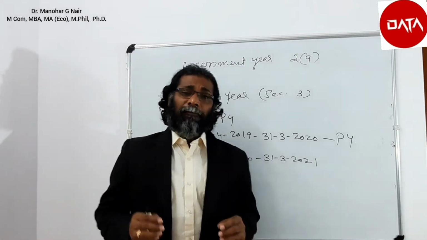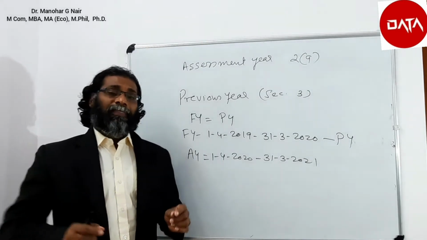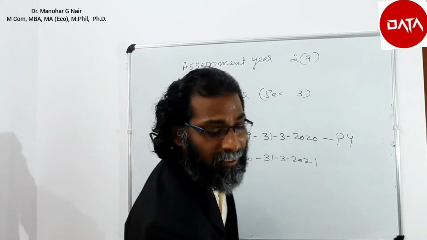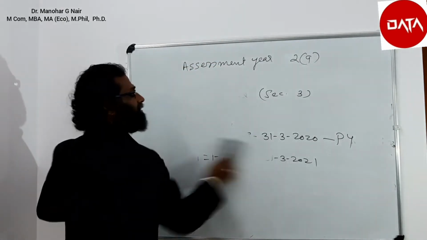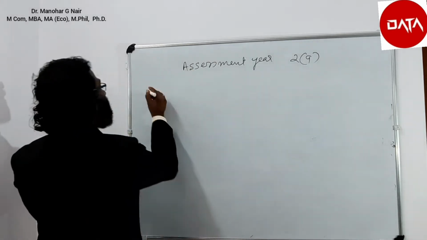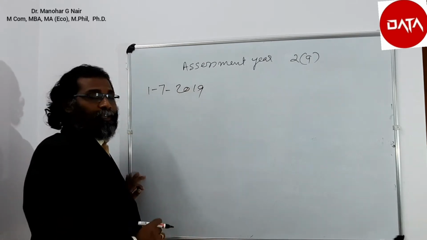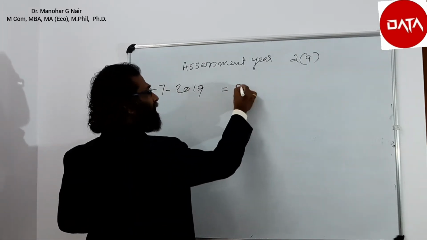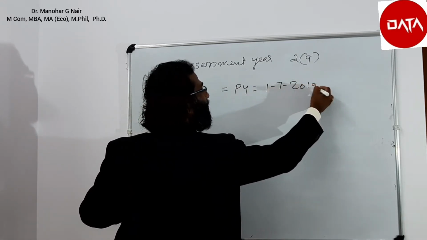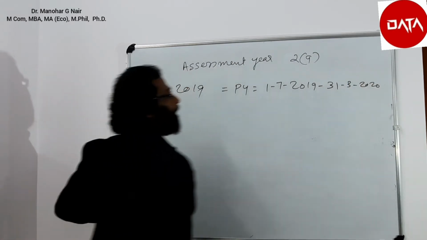The previous year for a newly set up entity starts from the date of its commencement. For example, the business started on 1st July 2019, then the previous year is 1/7/2019 to 31st March 2020.